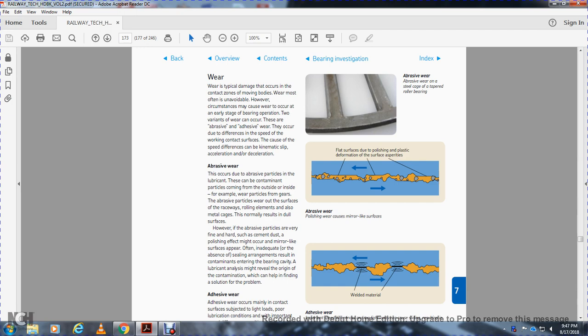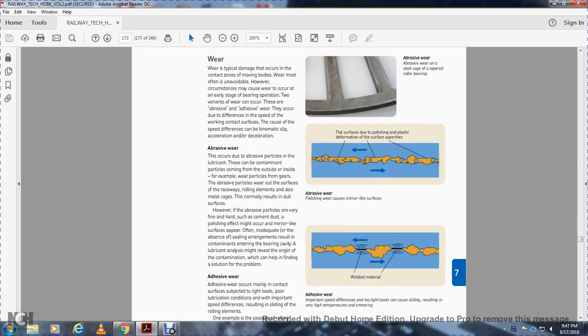Often the cause is an inadequate or absent sealing arrangement, resulting in contamination entering the bearing cabinet. Lubrication analysis might reveal the original contamination, which can help find the solution to the problem. Show the flash over the dew, the polishing of the plastic deformation, surface asperities, the abrasive polishing work over the mirror-like surfaces, the welded material.